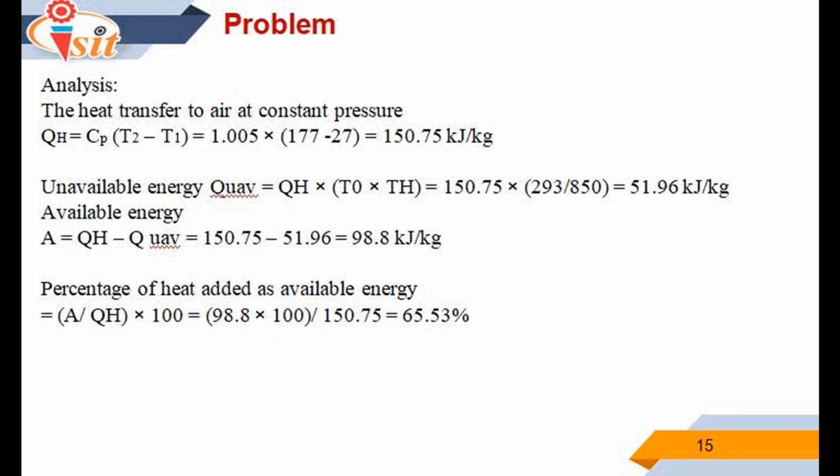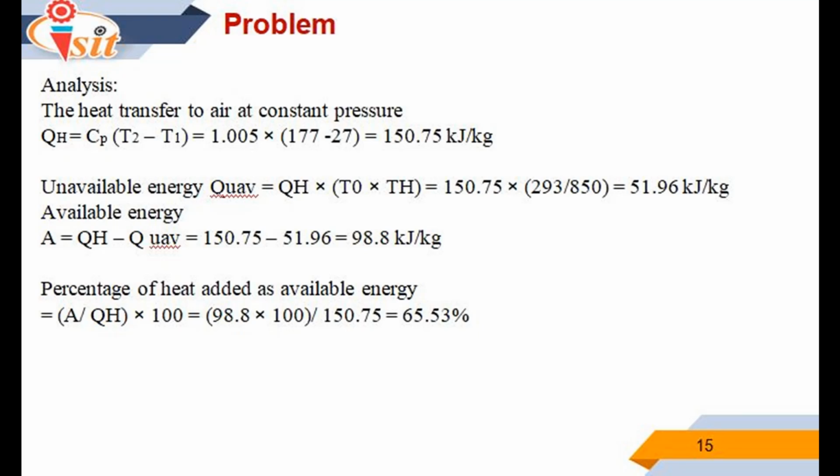The unavailable energy Q unavailable is equal to QH into T0 divided by TH, which means 150.75 into 293 divided by 850, which is equal to 51.96 kilojoule per kg. Therefore, the available energy A is equal to QH minus Q unavailable, which is equal to 150.75 minus 51.96, which is equal to 98.8 kilojoule per kg.